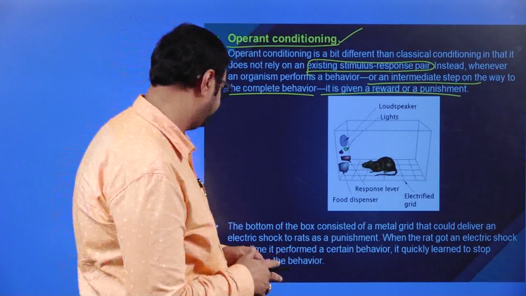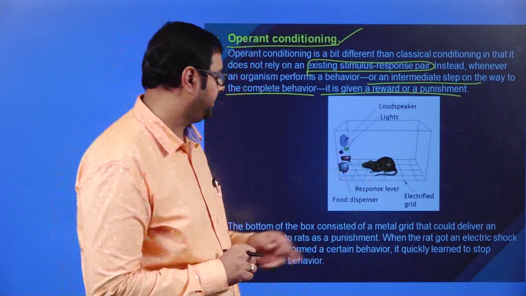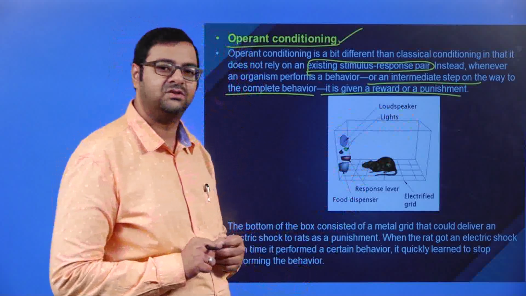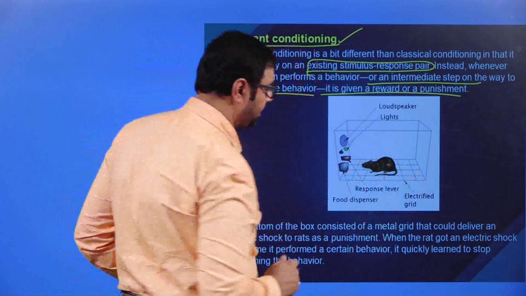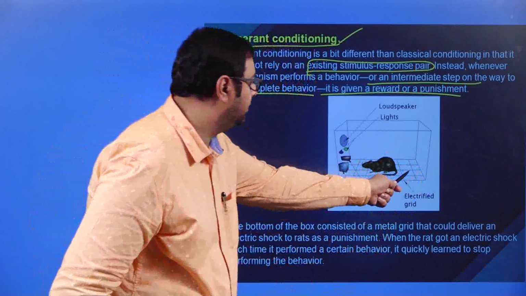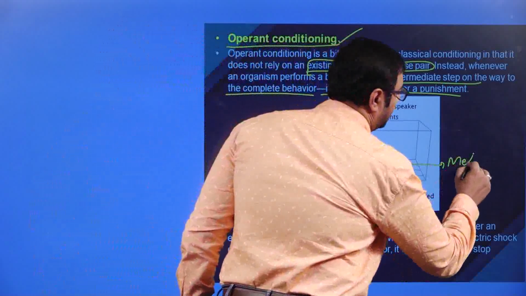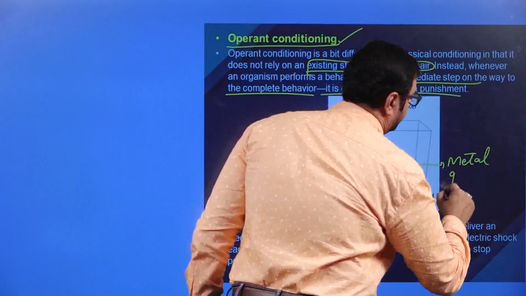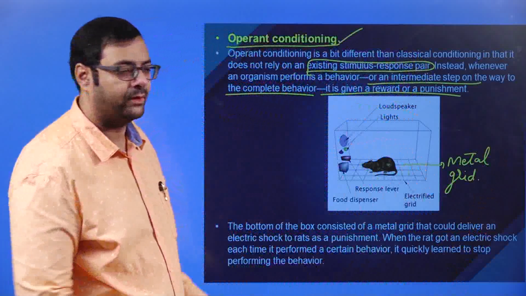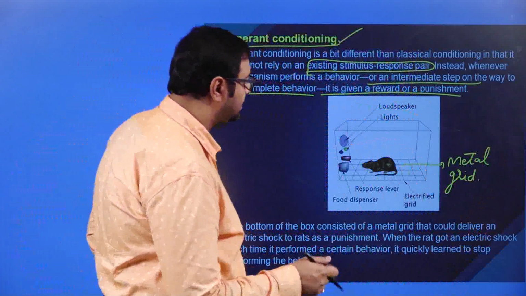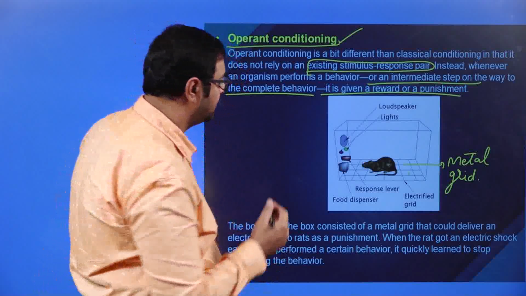Now, this box is called a Skinner's box. Whatever you are seeing is called a Skinner's box. You have a metal grid here. You can see this metal grid. In this box, a rat is put. This is called a Skinner's box. In this the rat is put.